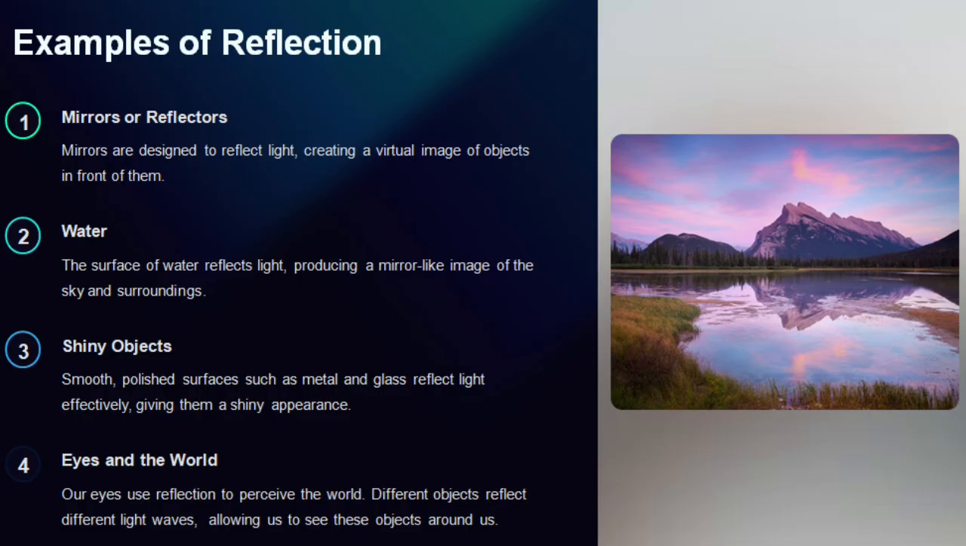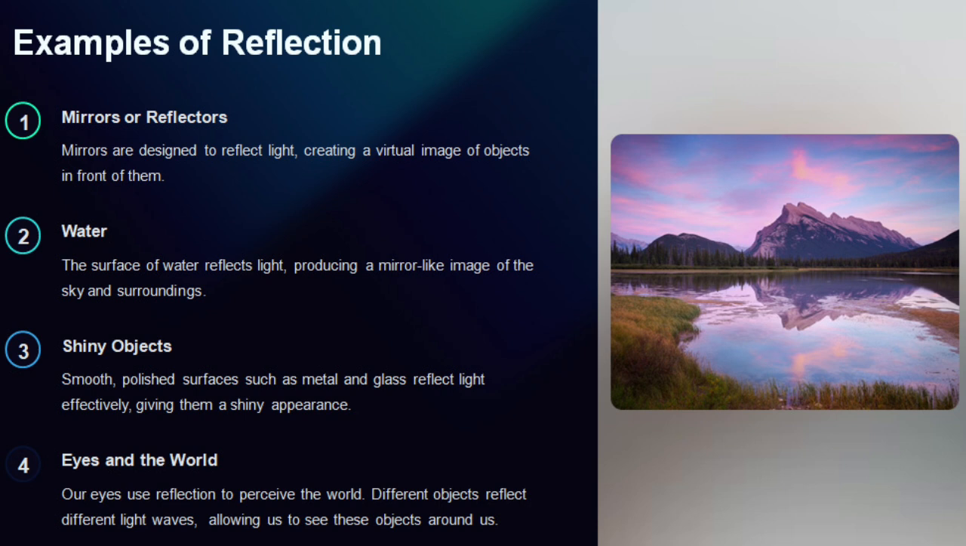Here you can see some real life examples of reflection. Number 1, mirrors and reflectors. Mirrors are designed to reflect light and they form a virtual image of an object. You can observe reflection from a water surface also. Sometimes you see the image of the sky and surroundings in water.